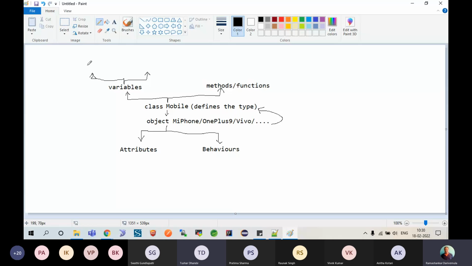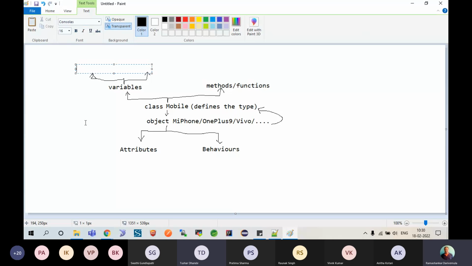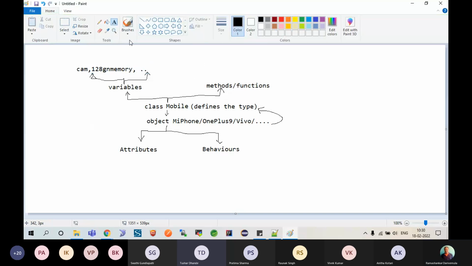These variables are of two types. Look, I can have a built-in camera, or I can have built-in memory. Let's say 128 MB or GB of memory, right? And I can have so many other features. Similarly, I can have two different kinds of functionalities.